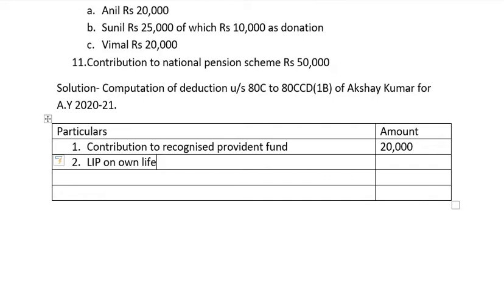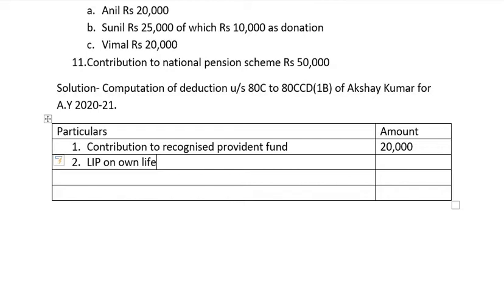When the policy is taken in the year 2010, what is the percentage that is applicable? It is 20%. We have studied rules in the previous class. If the policy is taken before 1st April 2012, then 20% is the applicable deduction on the policy amount. And if the life insurance policy is taken after 1st April 2012, then the applicable percentage is 10.